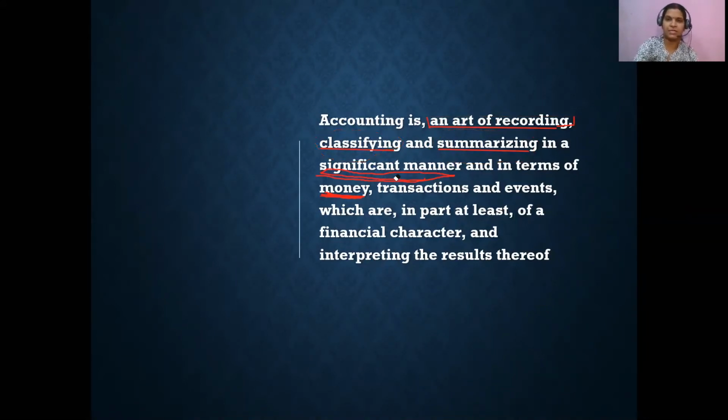Then transactions and events. A transaction basically means an exchange is taking place between two parties. In case of sales and buying, one party is the buyer and the other is the seller. So there is an exchange of goods and services and money. All transactions wherever money is involved, you're going to write in monetary terms, and those transactions should be at least in part of a financial character.